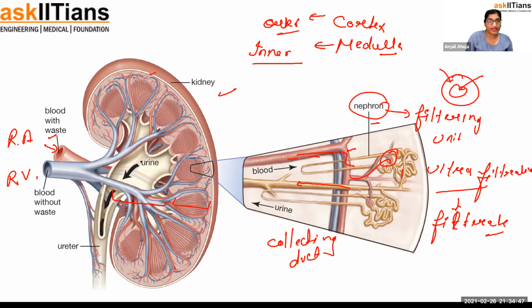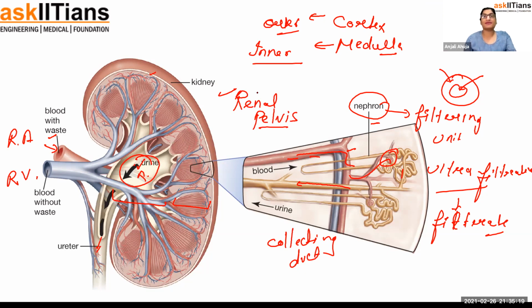And you see, from the collecting duct, urine is coming to the center, the central part where urine is being collected from all of the nephrons. There are millions of nephrons present in the kidney. From the millions of nephrons, so many collecting ducts are coming. They meet at a central point. We call it the renal pelvis. Renal means kidney, pelvis is the central part, and then it moves toward the ureter. That's how it happens. Is that clear now?